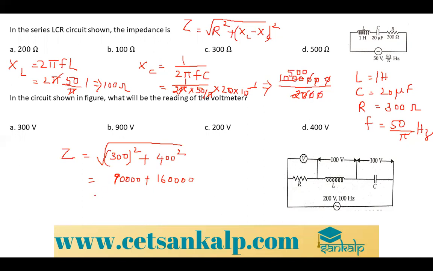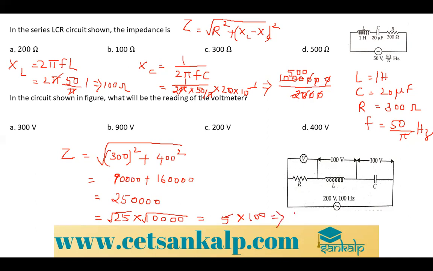1,60,000. If you add that, it is 25 followed by 4 zeros. So what can we do? Put 25 into 4 zeros under the root and split it: root 25 will be 5, into 100.